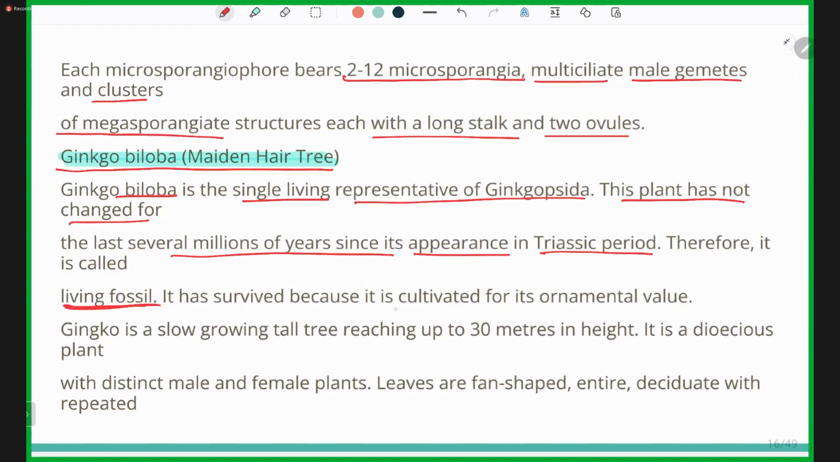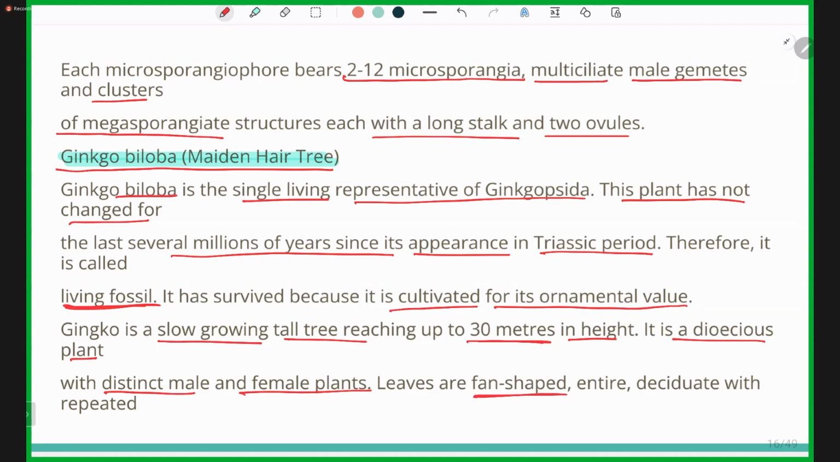It has survived because it is cultivated for its ornamental value. Most of the trees have survived because they were conserved and preserved for their ornamental values. Ginkgo is a slow growing tall tree reaching up to 30 meters in height, and it is a dioecious plant with distinct male and female plants.